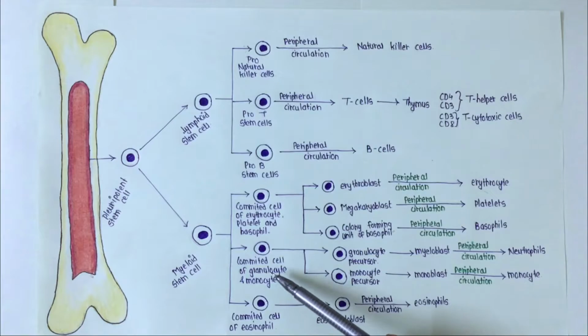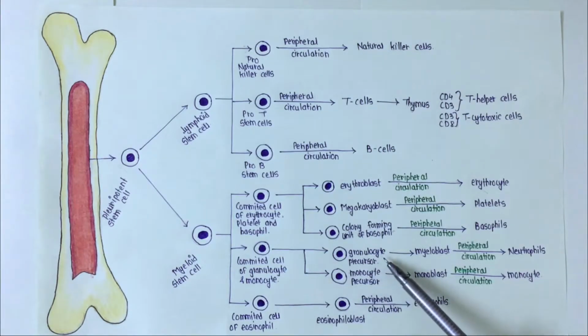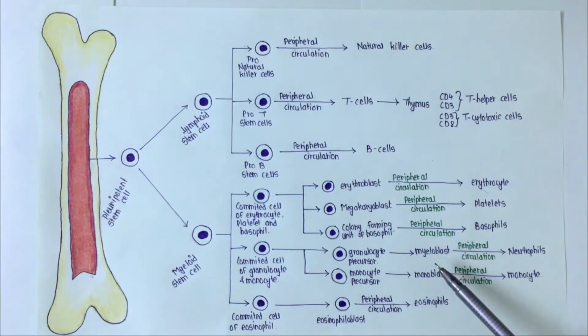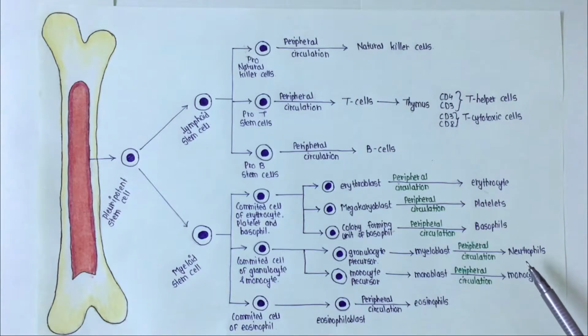Now let's come to committed cells of granulocytes and monocytes. So these committed cells will differentiate to form granulocyte precursor, which will form myeloblast, and this myeloblast is also called as the precursor of neutrophils. So these myeloblasts will form the neutrophils, and these committed cells will differentiate to form monocyte precursor. These monocyte precursor will again differentiate to form monoblast, and monoblast will form the monocyte. After going to the tissues, these monocytes are converted to macrophages.